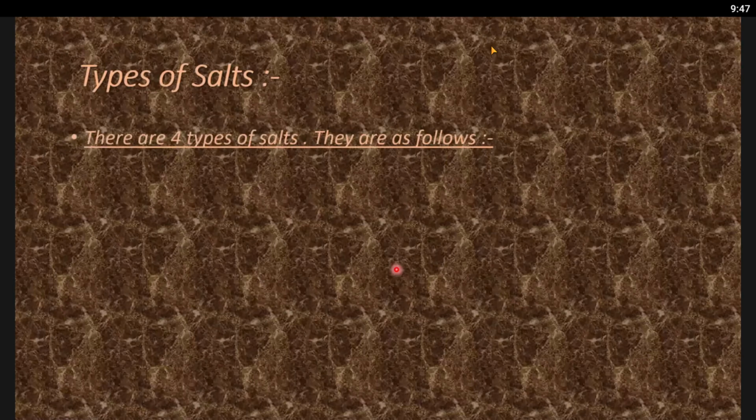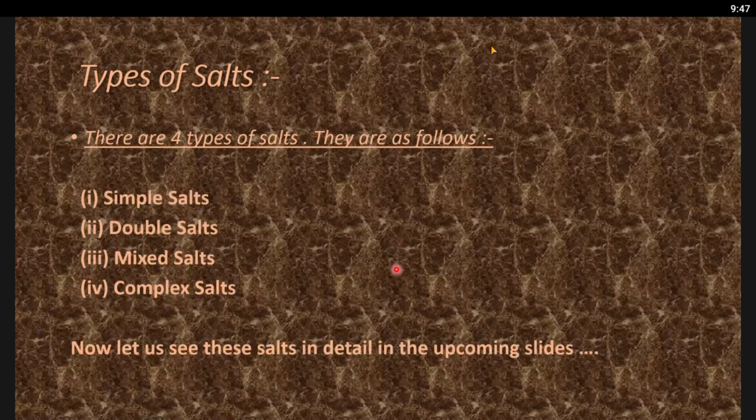Types of salt. You have done proper revision, right? There are 4 types of salt. They are as follows: simple salts, double salts, mixed salts, and complex salts. Yes, very good. And we are going to discuss all these salts in detail in the slides.